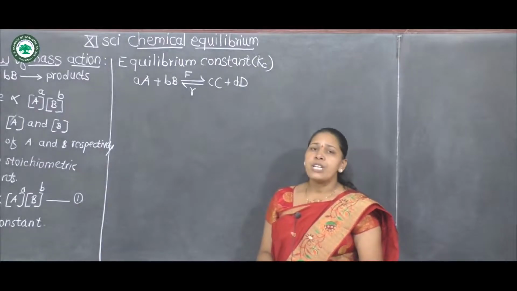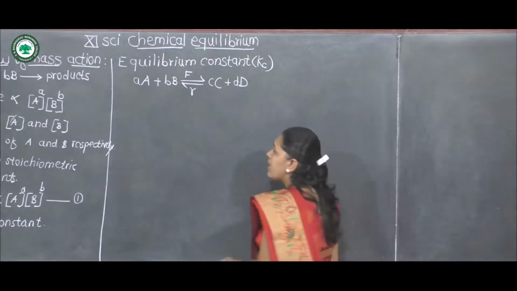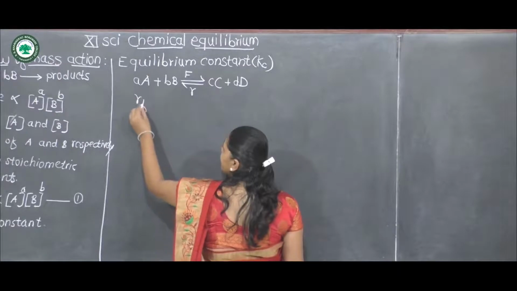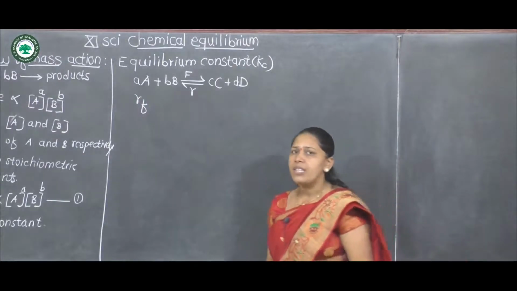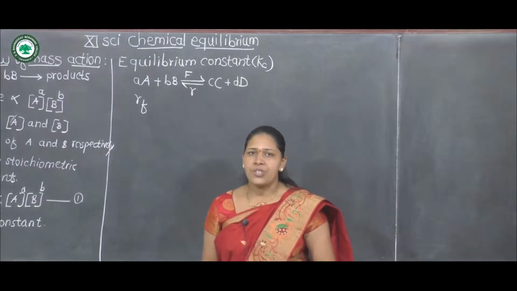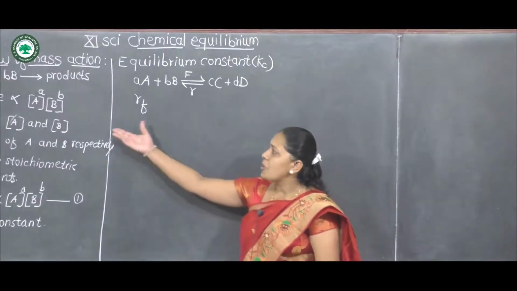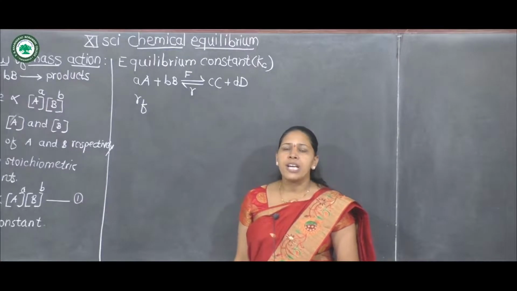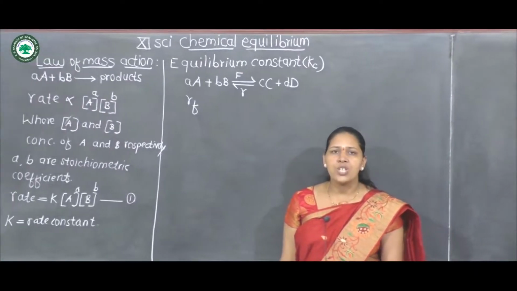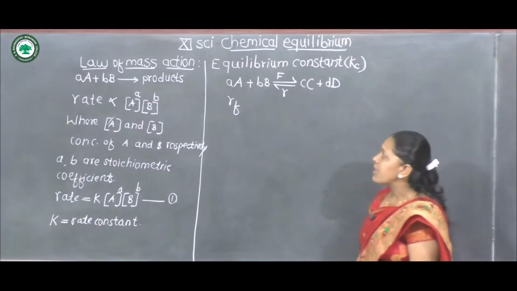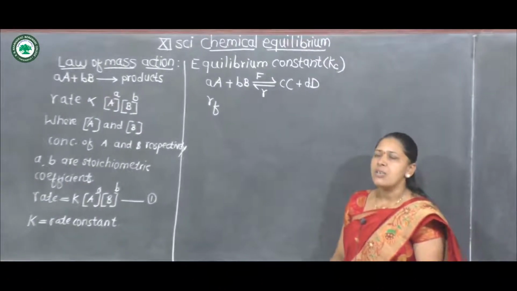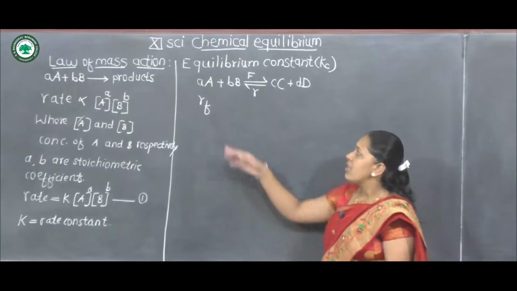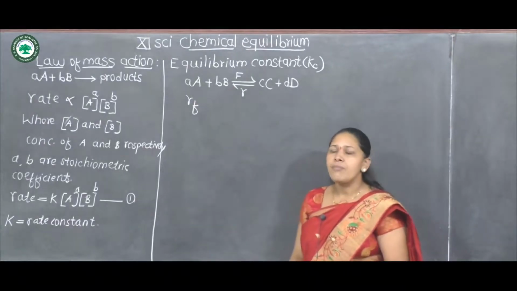Therefore, rate of forward reaction is indicated by Rf. Then according to the law of mass action, rate of any chemical reaction is directly proportional to concentration of reactants. Similarly, in this case, consider only the forward reaction. For the forward reaction, reactants are capital A and capital B.